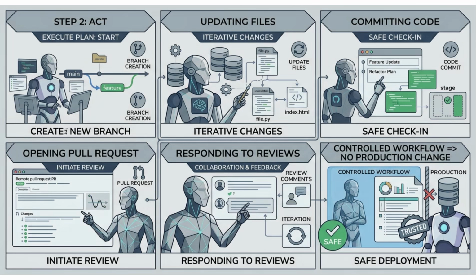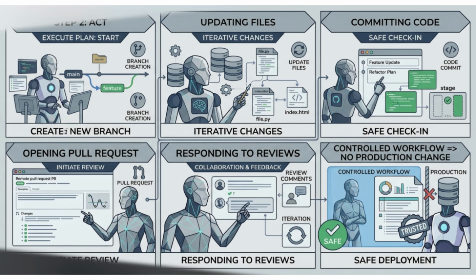Step 2: Act. Next, the agent executes the plan. Typical actions include creating a branch, updating files, committing code, opening a pull request, and responding to review comments. The important point is that actions remain controlled within GitHub workflows instead of directly changing production code.